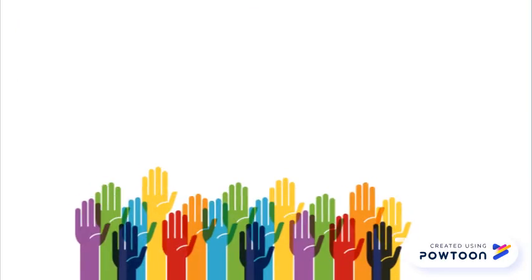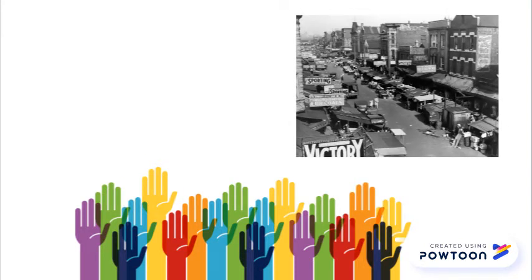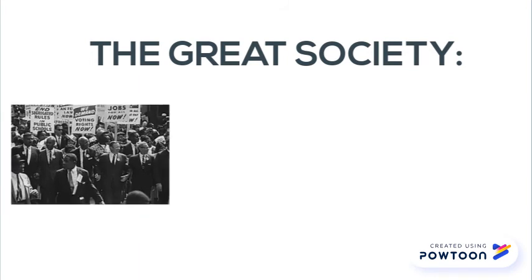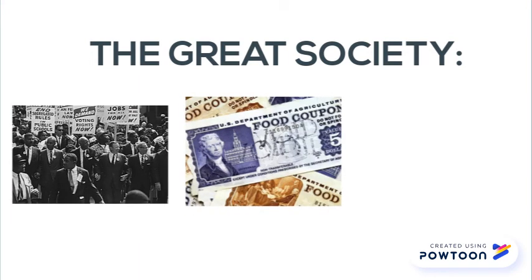Many other minorities were subject to live in city ghettos where access to good education and jobs was scarce. The Great Society resulted in three main additions to social welfare in America: civil rights movements, federal-funded programs, and Medicare/Medicaid.